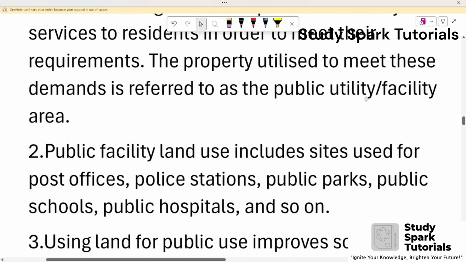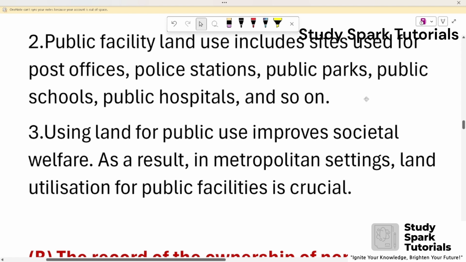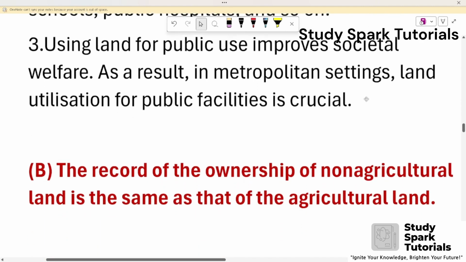Second, public facility land use includes sites used for post offices, police stations, public parks, public schools, public hospitals, and so on. Third, using land for public use improves social welfare. As a result, in metropolitan settings, land utilization for public facilities is crucial.